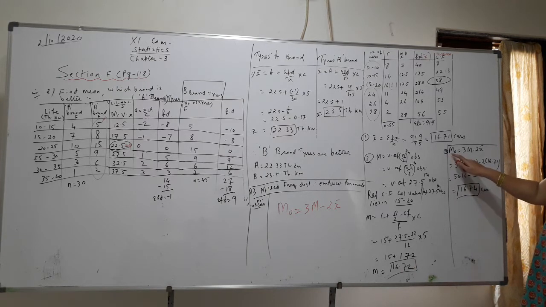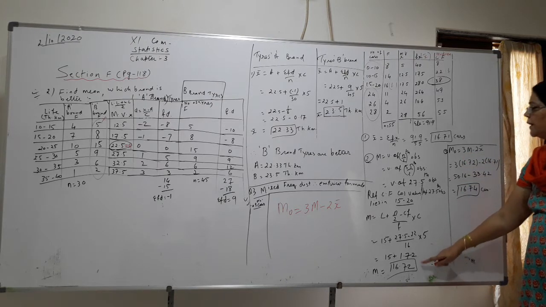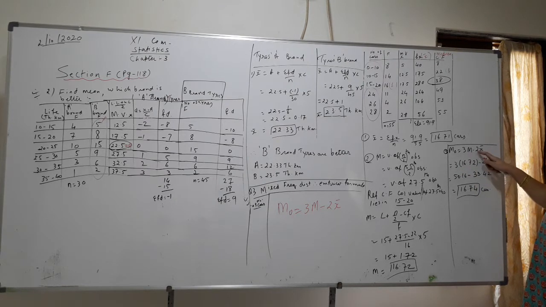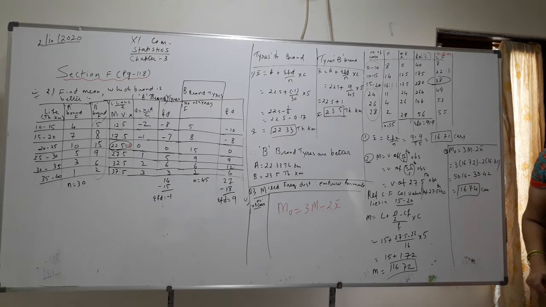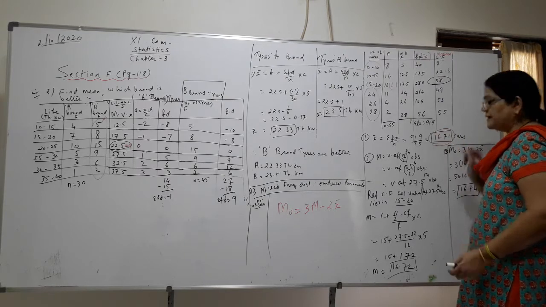Now the third one, mode equals 3m minus 2x bar. So the median 16.72 you have to multiply by 3, and 16.71 you have to multiply by 2. So here 3m, so this is 3, this is m, minus 2x bar. So 2, and x bar is 16.71. And you will get 50.16 minus 33.42, and you will get the answer of 16.74 cars. Now here children, I want to tell you: what is mean? 16.71.